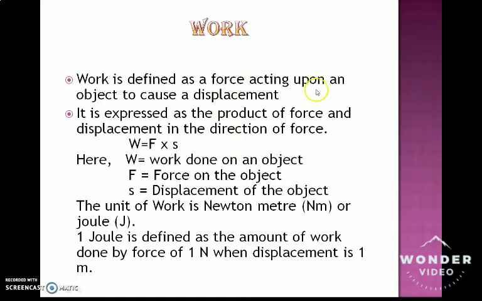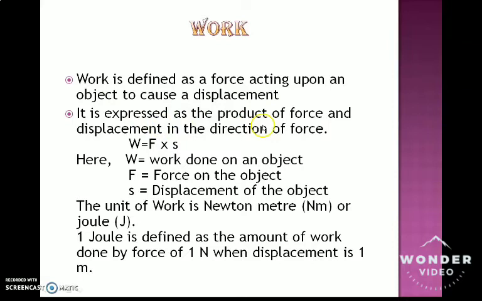Displacement should be there upon action of force. This is called work. So a force acting upon an object to cause displacement is called work.